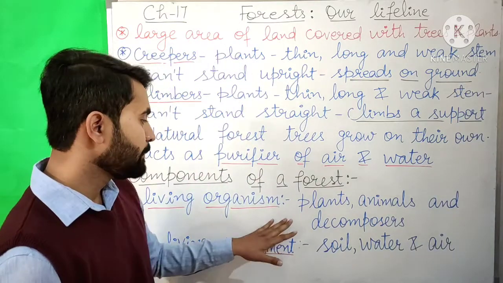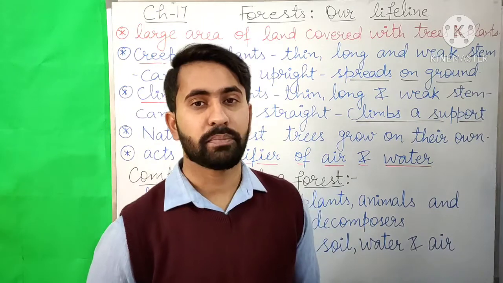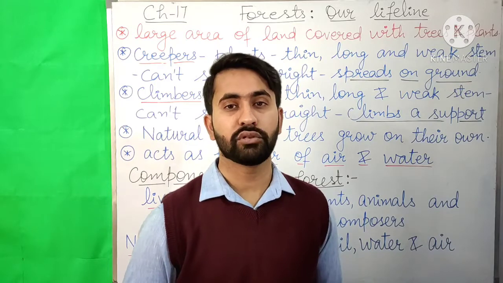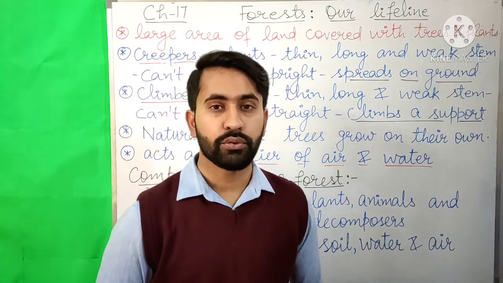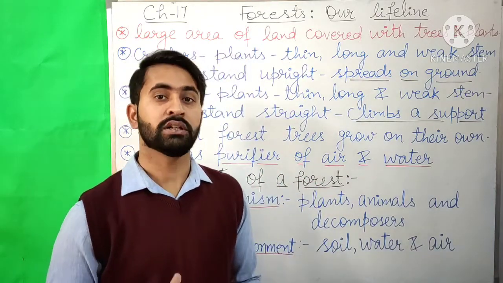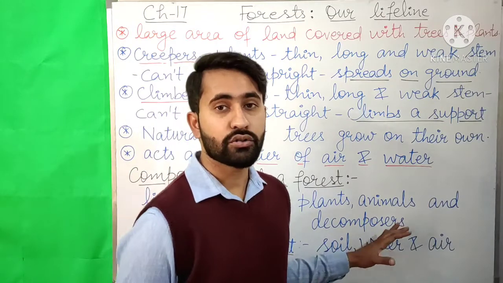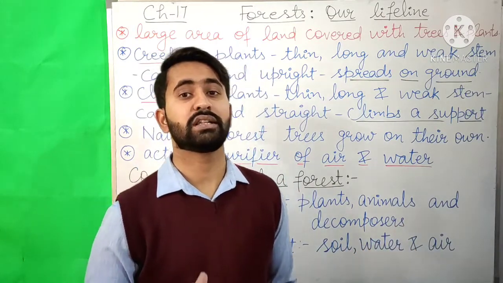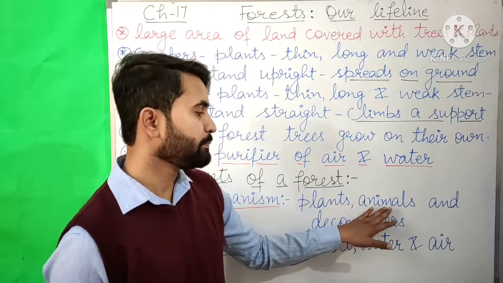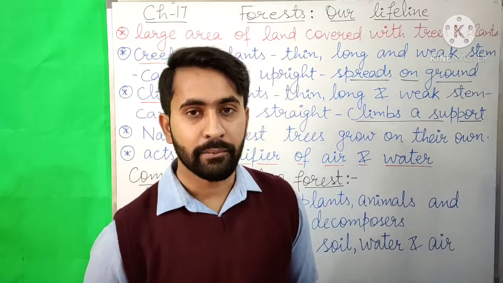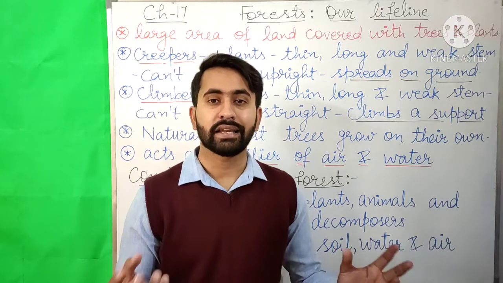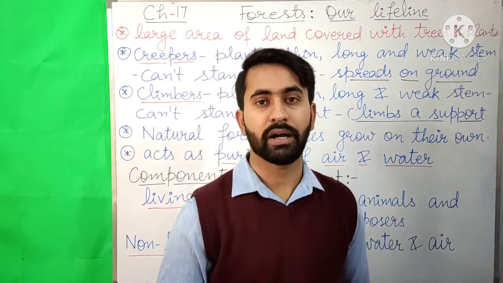A forest has many green plants, and these plants prepare their food by the process of photosynthesis, and for that they absorb the nutrients and the water from the soil and carbon dioxide from the air. So the plants are also called the producers because they make or produce the food. A forest also has many animals, and the animals that are present in a forest are called consumers because they consume the food that is prepared by the plants.